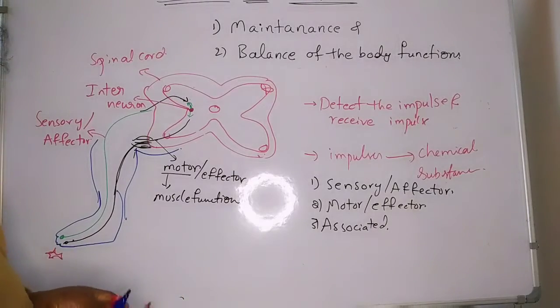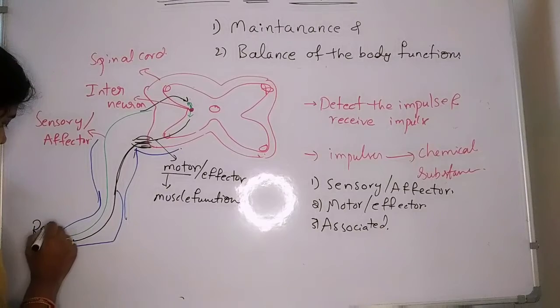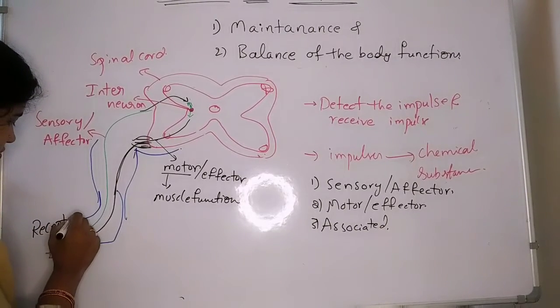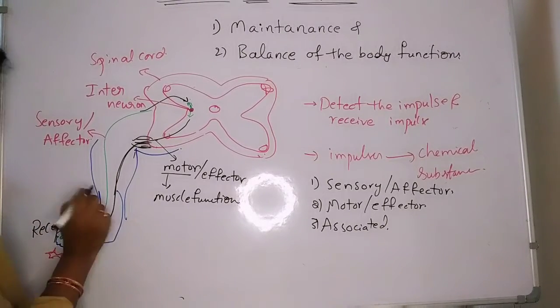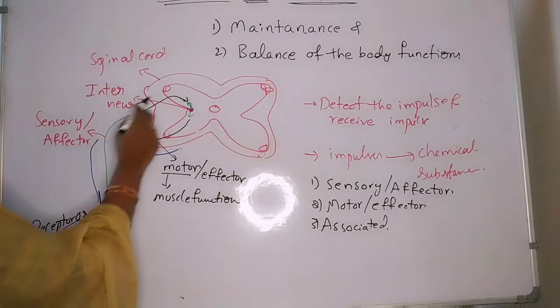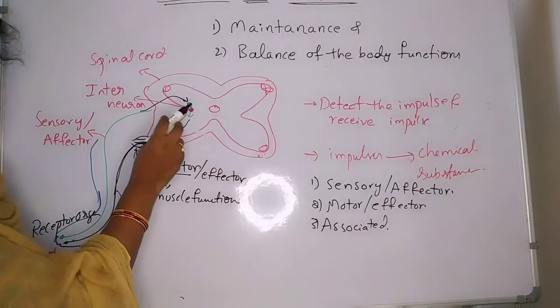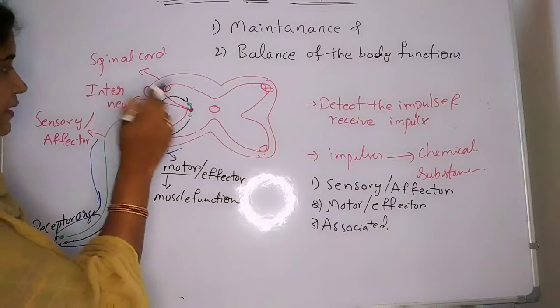So what is the pathway here? First the receptor organ, this will be the receptor organ. From receptor organs, through sensory nerves towards the spinal cord or brain. Maximum reflex arcs are going to be carried towards the spinal cord.